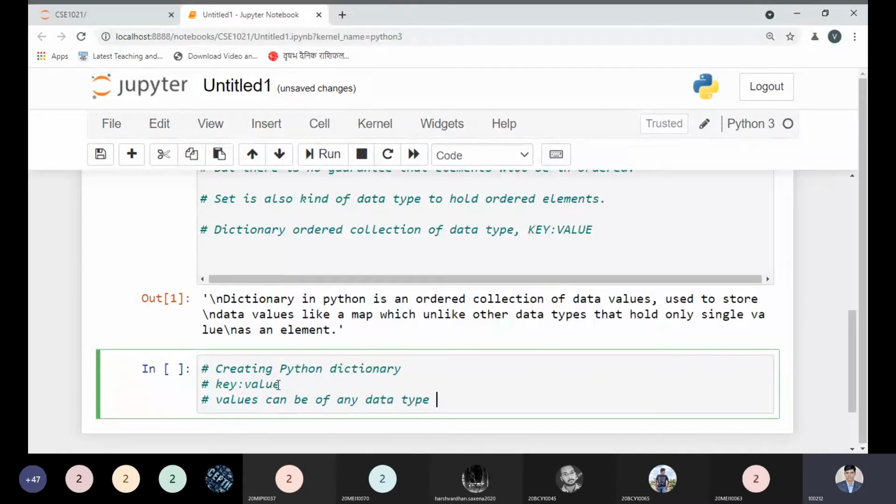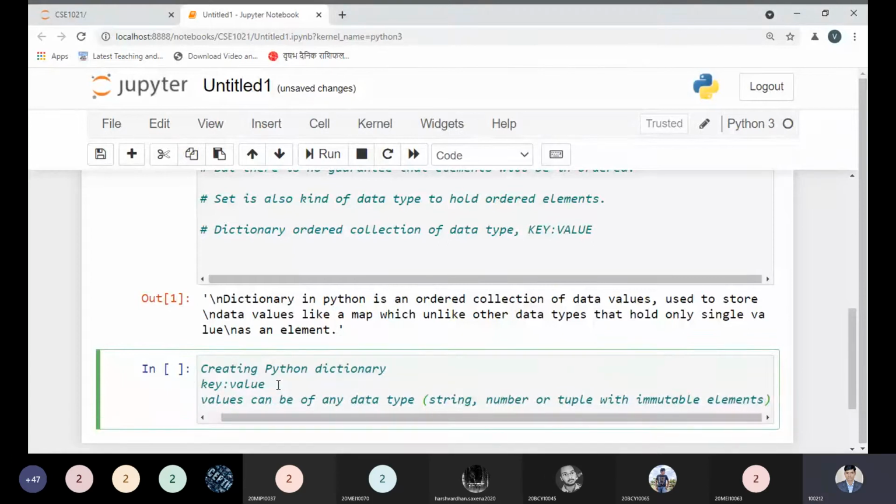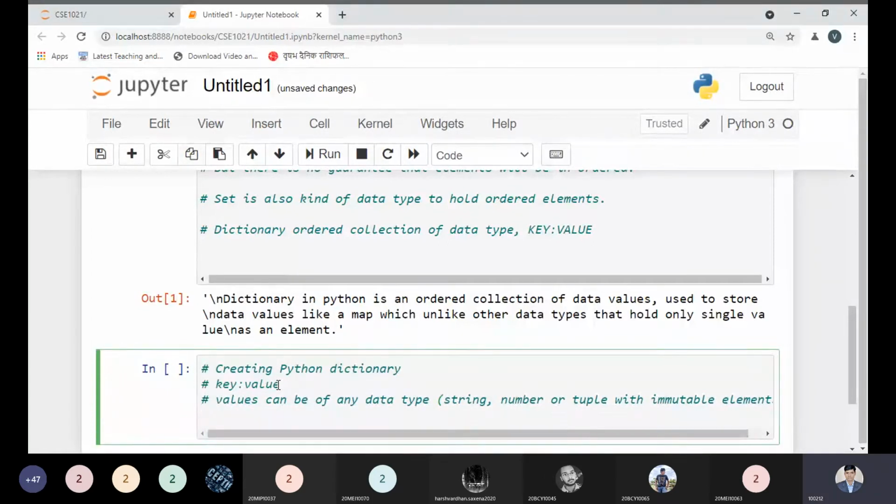Just like a string, number, or any tuple with immutable elements. So this is the point you need to keep in mind. If we're talking about the values, then values can be a string, number, or tuple with immutable elements. It means if we need to update something, then it should be possible. And values must be defined unique.